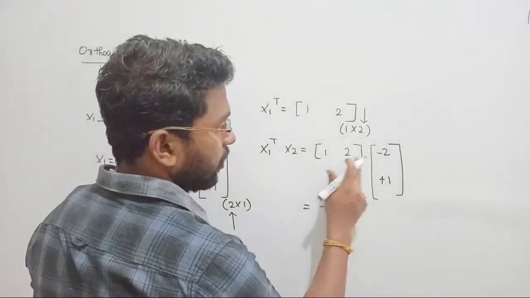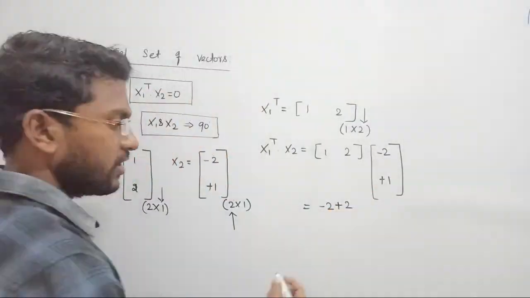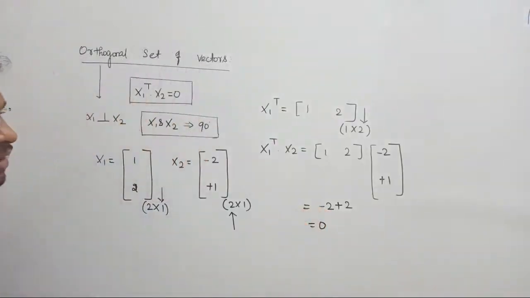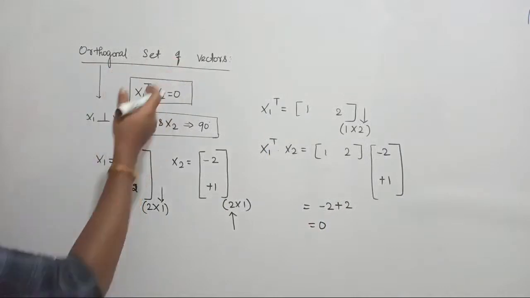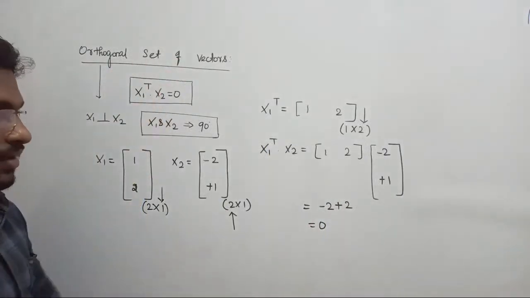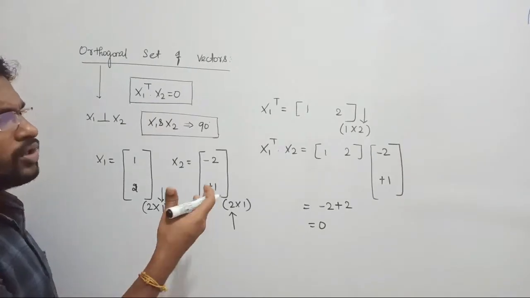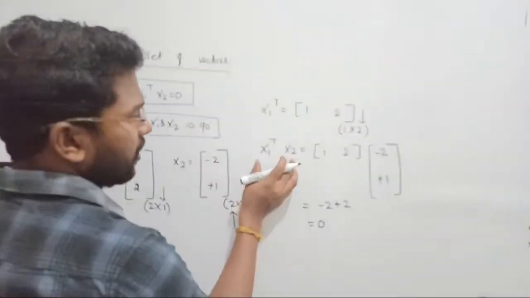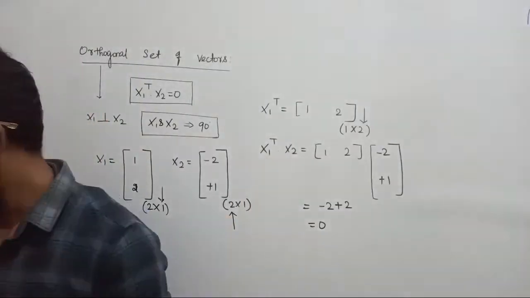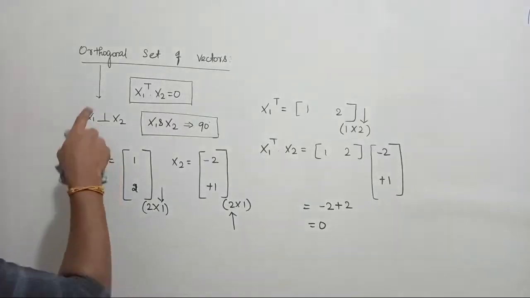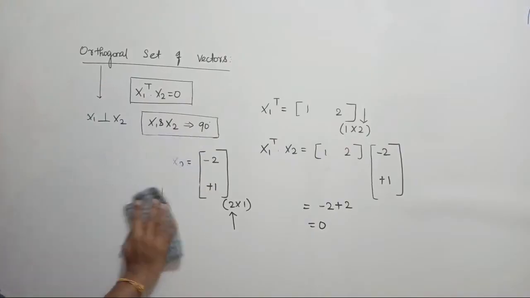That is 1 into minus 2 gives minus 2, 2 into plus 1 gives plus 2, such that the value is going to be 0. Clear? So if we find any such product equal to 0, that is called an orthogonal set of vectors. I hope things are very clear to all. If you just do the matrix multiplication, you will automatically get this result. Fine. So let us consider the next one. This is called an orthogonal set of vectors. Now we are looking for an orthonormal set of vectors.